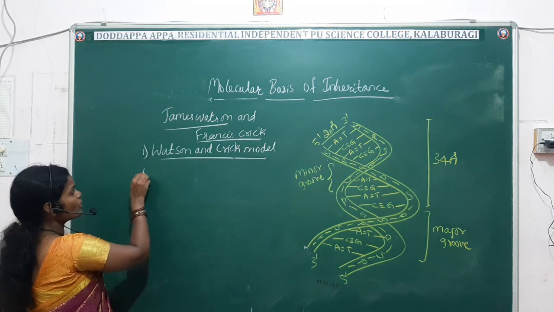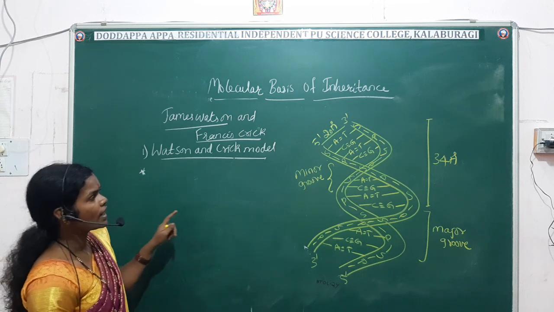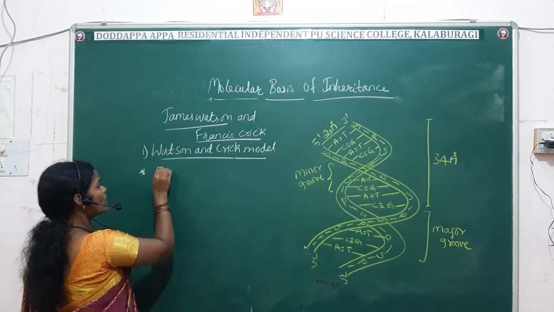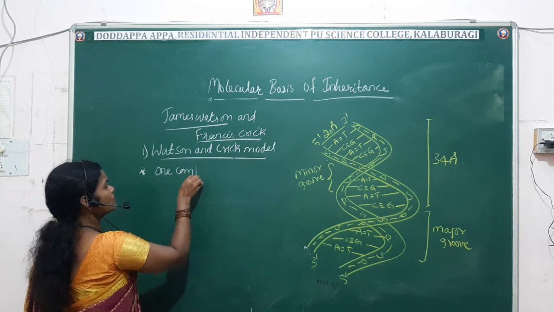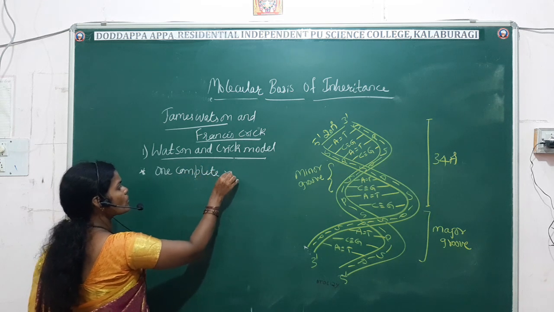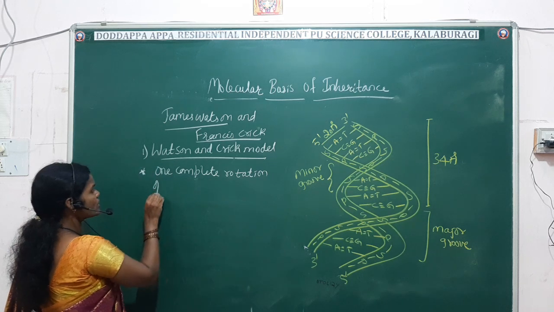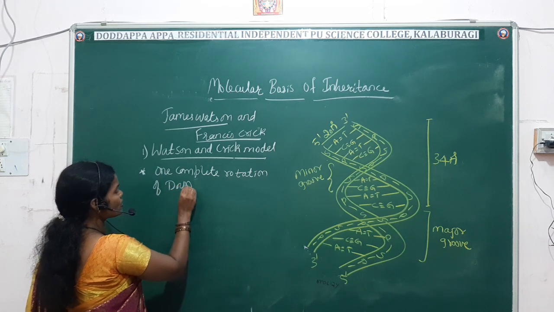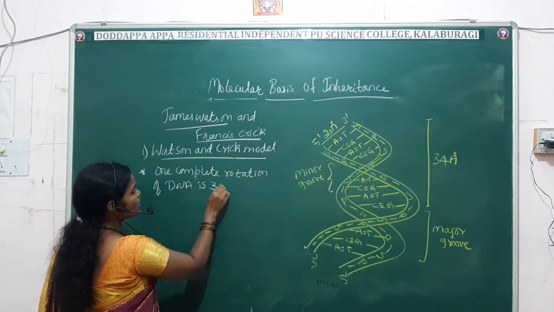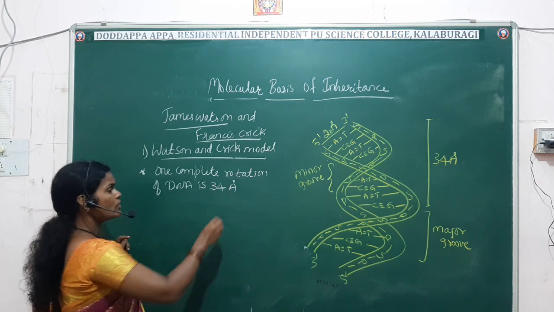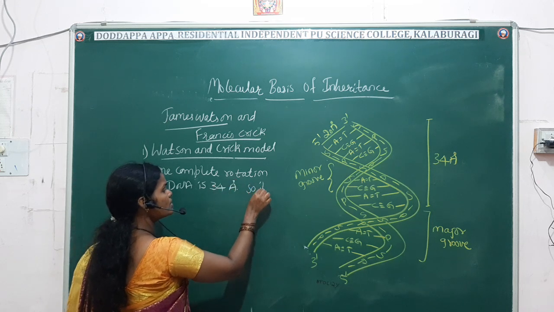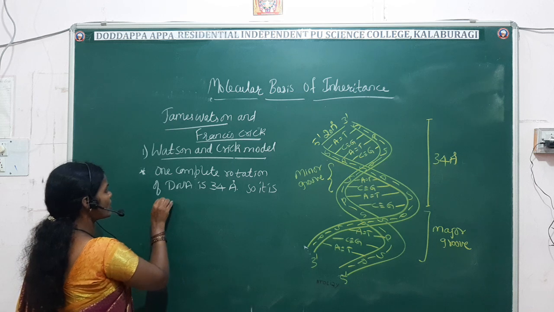Next, one complete rotation of DNA measures about 34 angstrom. It is also called gyrus DNA.